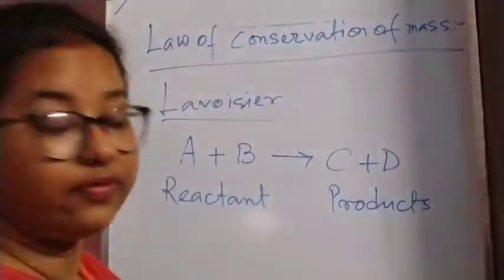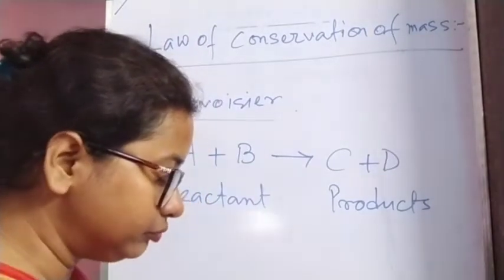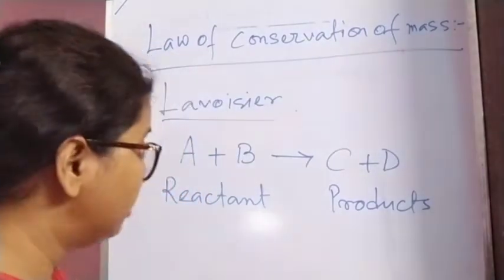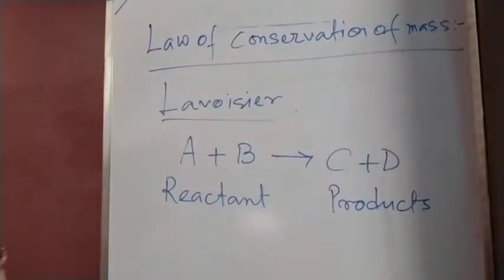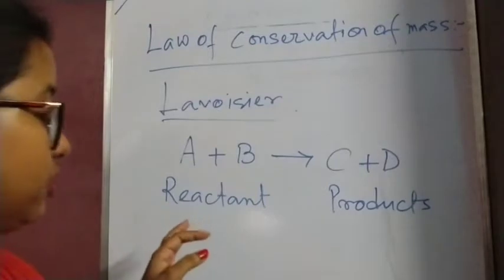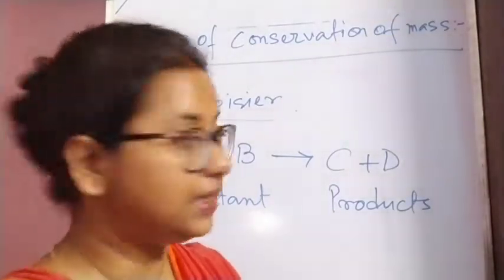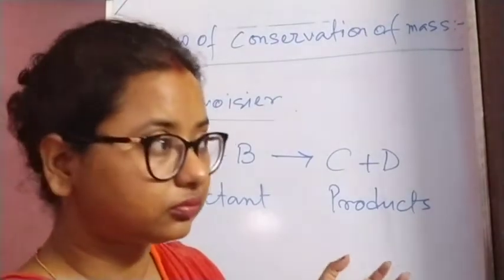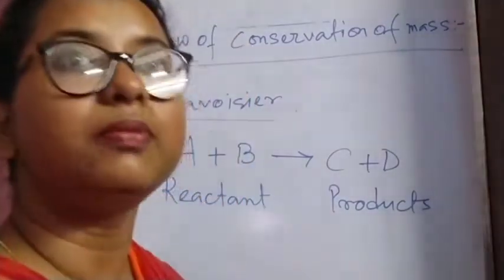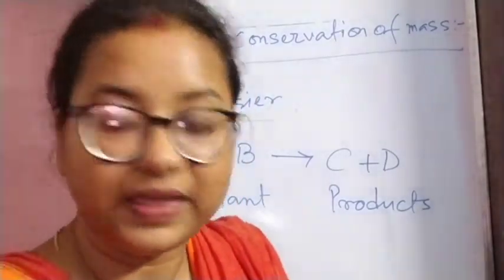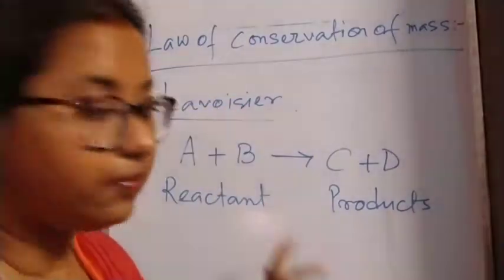So this is the law of conservation of mass. Afterwards we will see that this is actually the law of conservation of mass and energy. That means the total mass and energy will remain fixed. But first we will learn this, the law of conservation of mass.